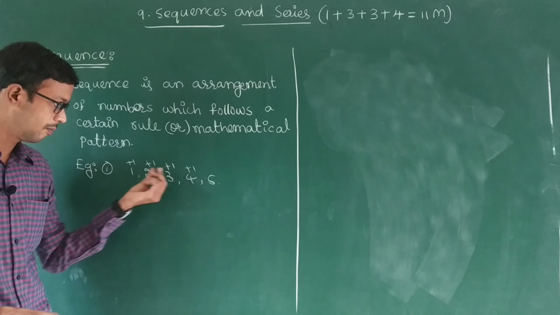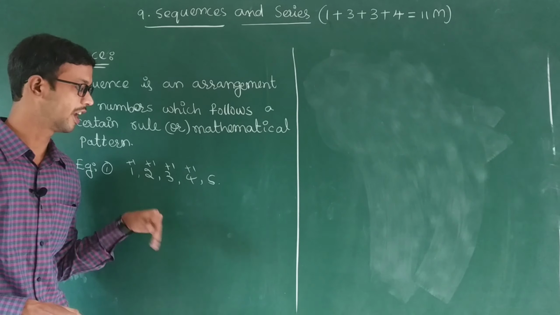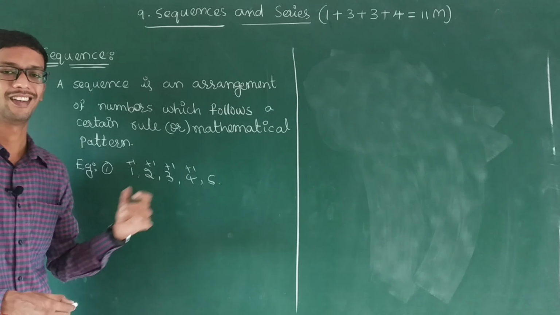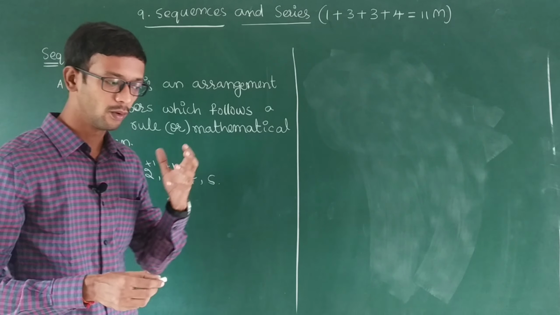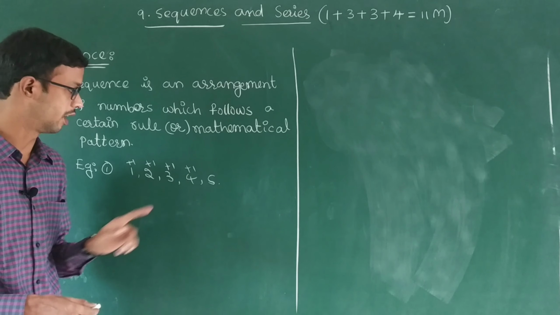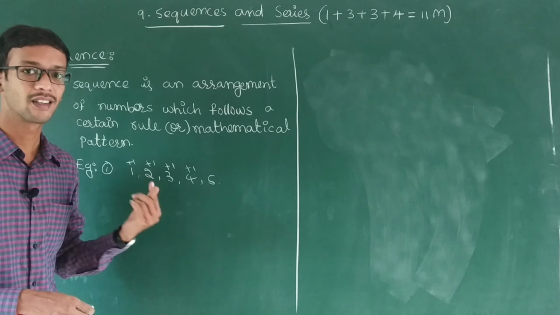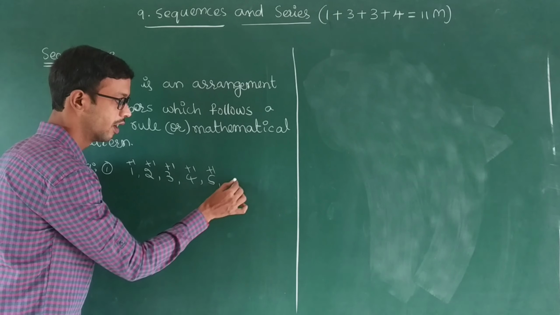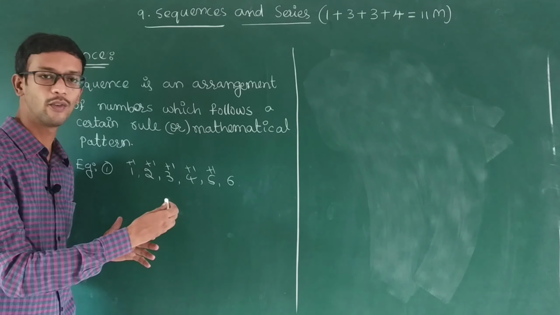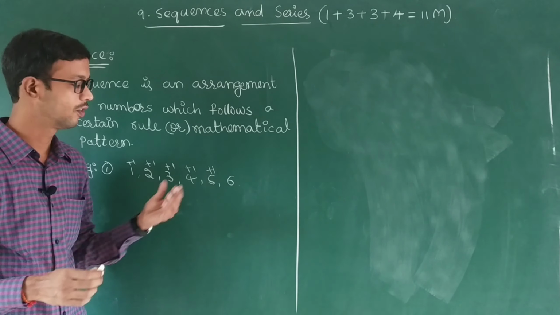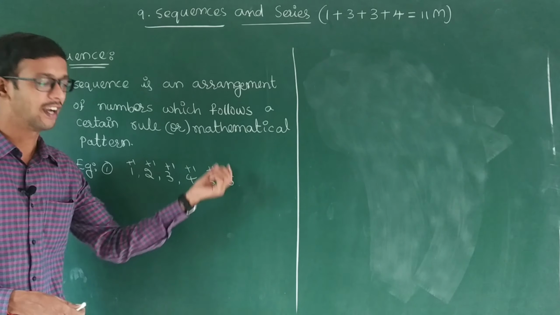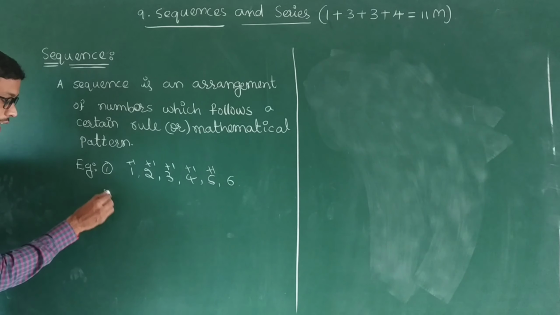You observe every place plus 1 we are making, so the next number we are making. So this is the mathematical pattern. Here the mathematical pattern is +1. If you catch that mathematical pattern, the problems are very easy. Next number, how much do you get? This is +1, so 6 you will get. So next 7. In a sequence, the next number you can easily identify if you know the pattern. One more example we will take.